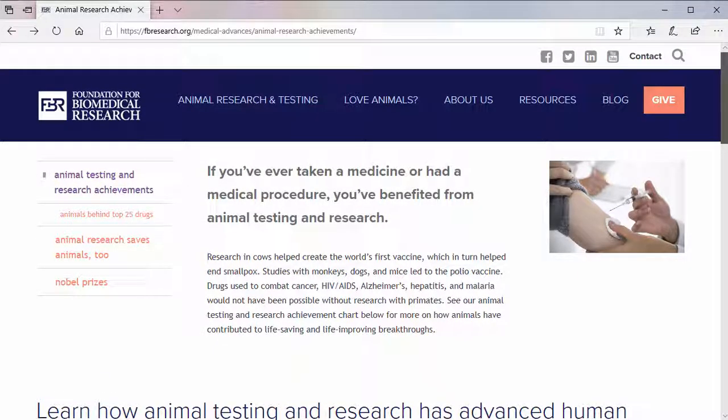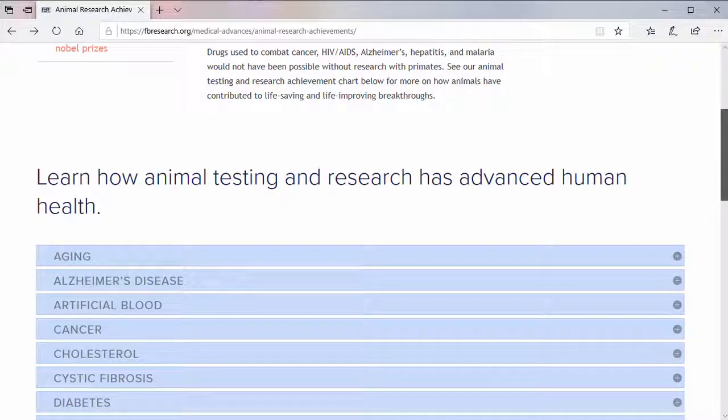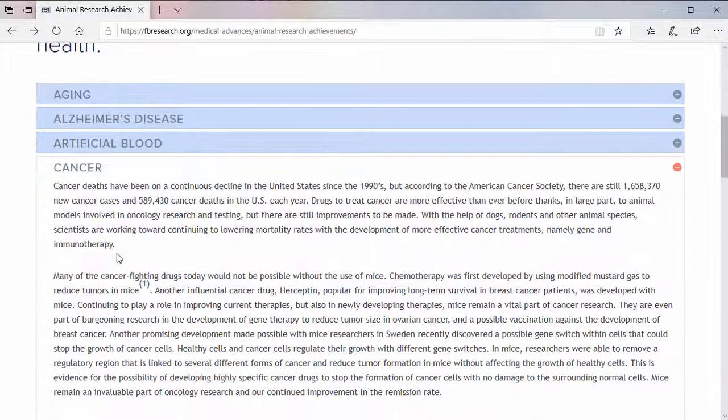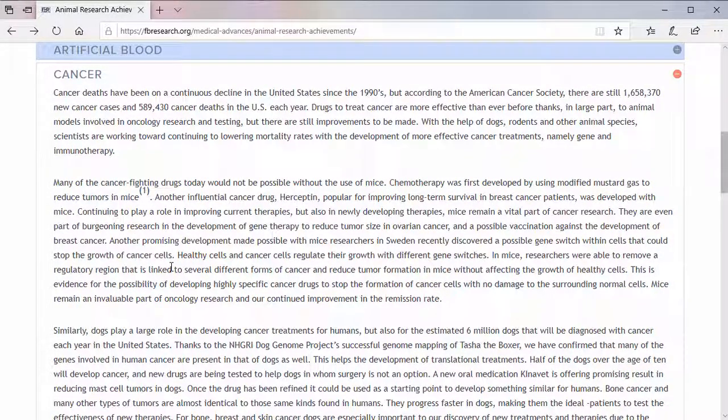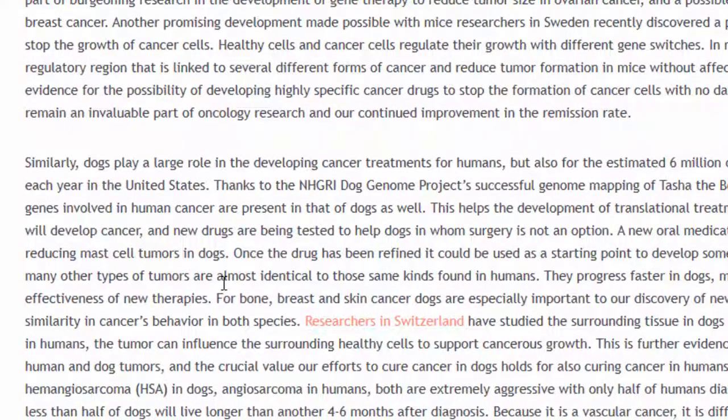Going back to the page from our Google search, we can see that it is providing information on how animal testing has benefited research in a number of diseases. All three from our thesis are mentioned here: cancer, AIDS, HIV, and Alzheimer's. If we look at cancer, we can see that the author has used both references and links to external material. Things like this help add to the author's credibility.